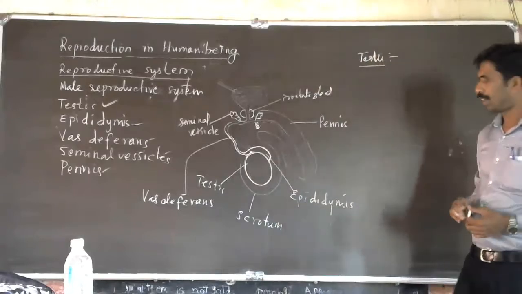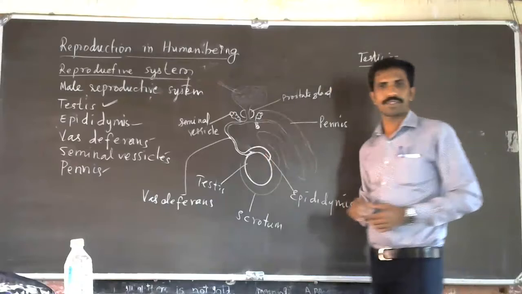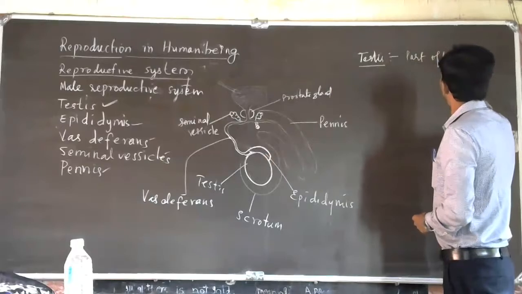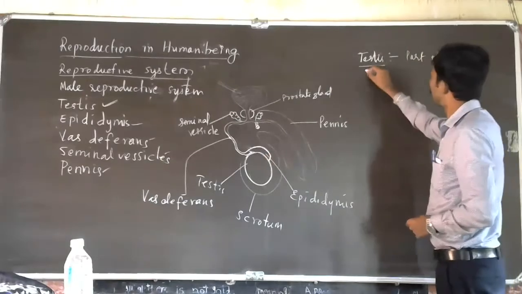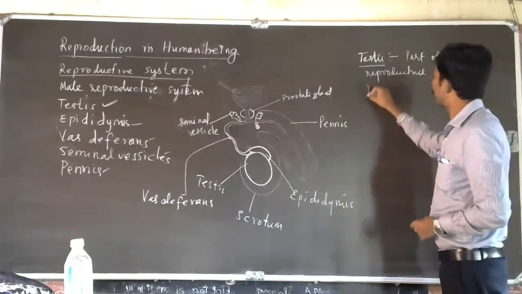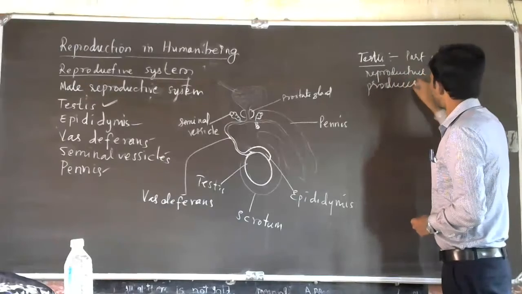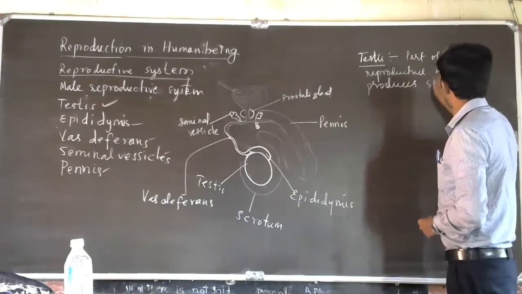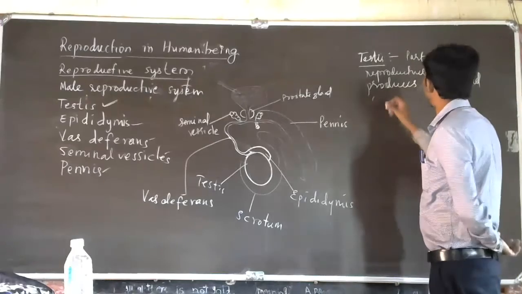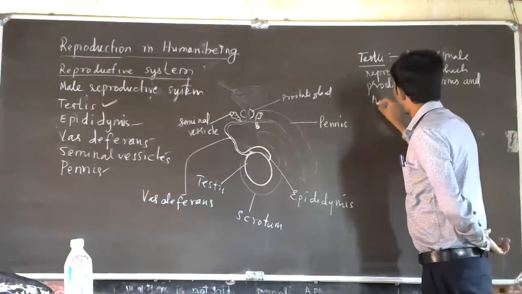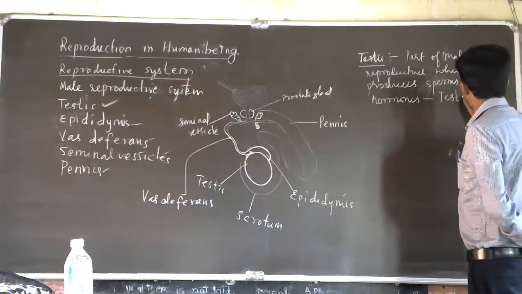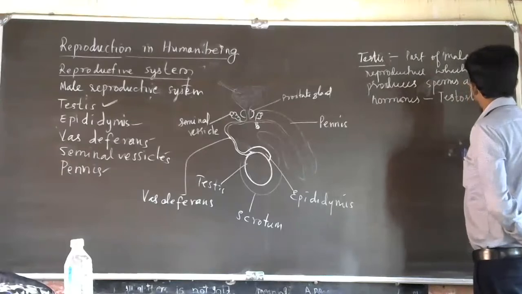So testis is a main part of the male reproductive system, which produces sperms and produces a hormone called testosterone. We already know this. What is the role of testosterone?